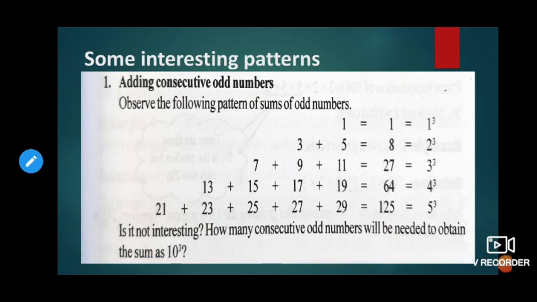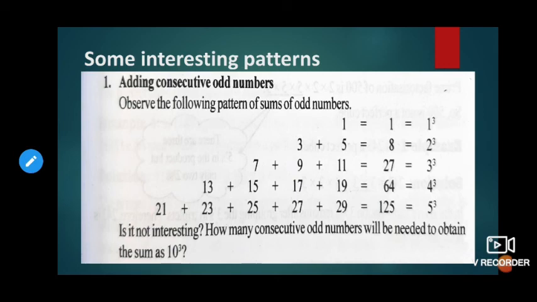Next, some interesting patterns in cubes, children. Observe the following pattern: sum of odd numbers. Here we can observe 1, we can write as 1 cube.